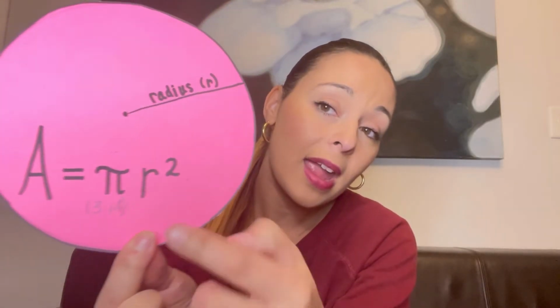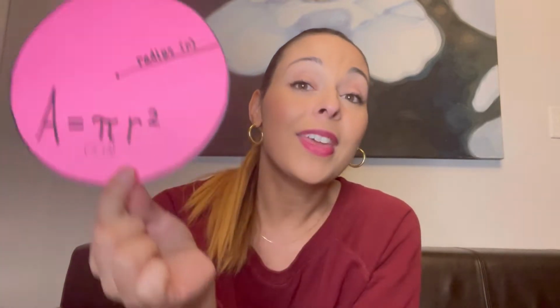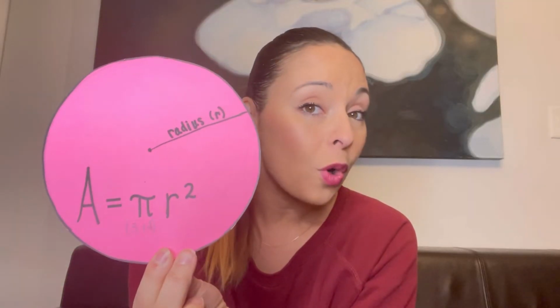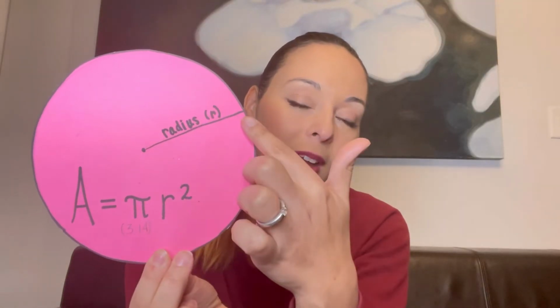The area of a circle equals pi 3.14 times the radius squared. The area of a circle equals pi 3.14 times the radius squared.